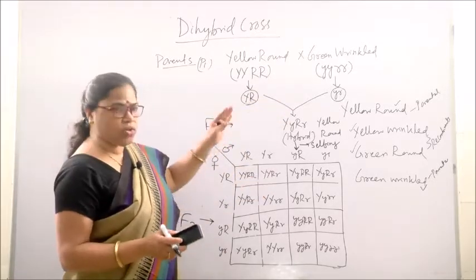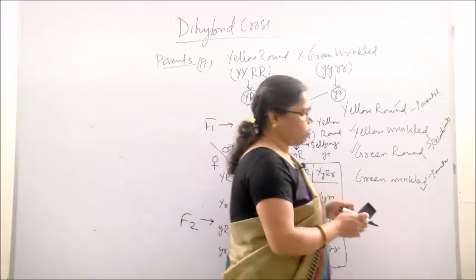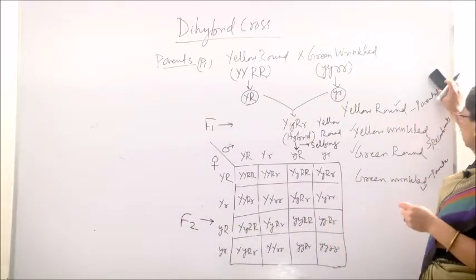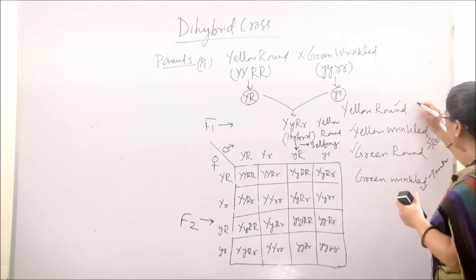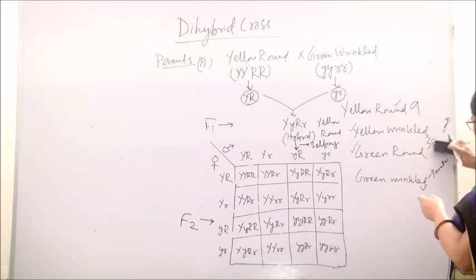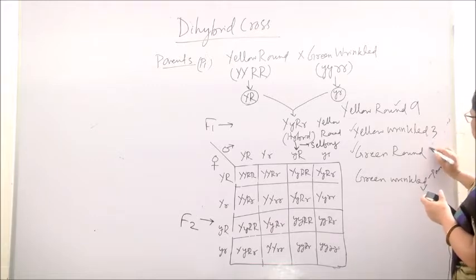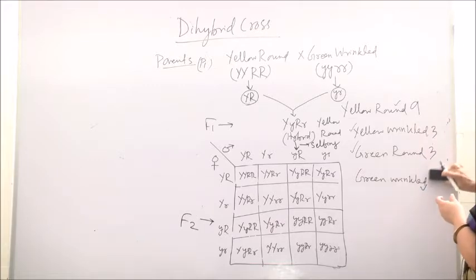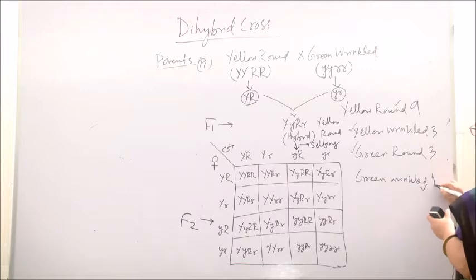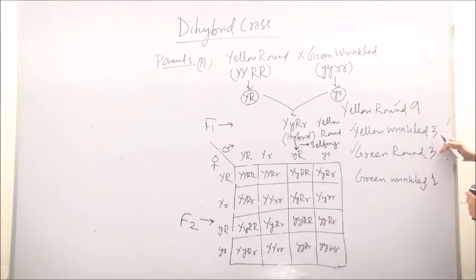And what is the ratio of these plants? What Mendel found was that this yellow round character is seen in 9 plants, yellow wrinkled in 3 plants, green round in 3 plants, and green wrinkled in 1 plant. So, 9, 3, 3, 1.